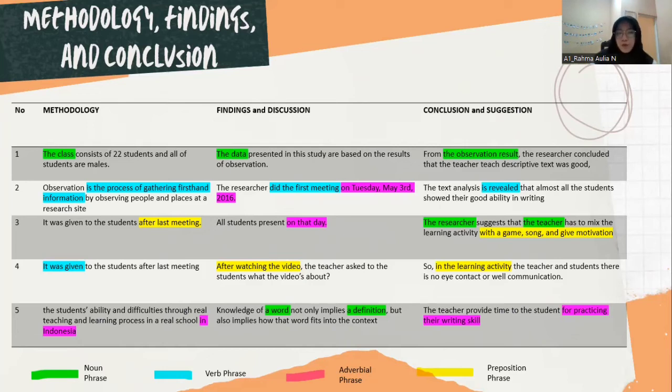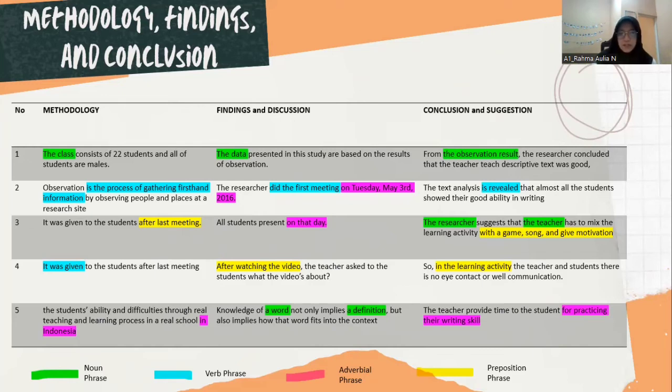And then move to findings and discussion. The first example is: the data presented in this study are based on the result of observation. So here "the" is a modifier, and "data" itself is a noun. So "the data" is a noun phrase, using an adjective modifier because it modifies a noun.